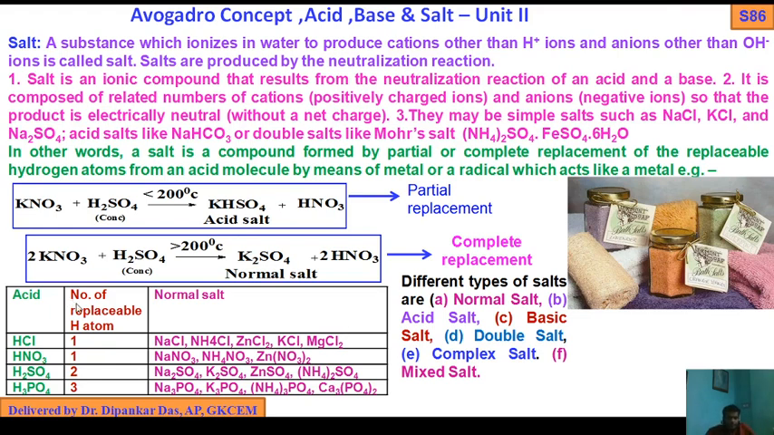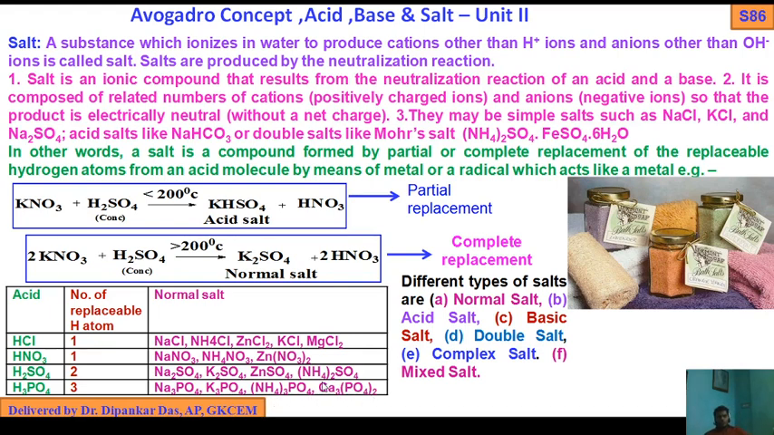So here I have shown the examples of normal salt, which I have already discussed. These are the pictures of the salts, and this is how to produce salt from partial replacement and complete replacement. Acids: HCl, HNO3, H2SO4, H3PO4, with the number of replaceable hydrogen atoms HCl 1, HNO3 1, H2SO4 2, H3PO4 3. Normal salts we get: NaCl, NH4Cl, zinc chloride, KCl, magnesium chloride, NaNO3, ammonium nitrate, zinc nitrate, Na2SO4, K2SO4, zinc sulfate, ammonium sulfate, Na3PO4, K3PO4, ammonium phosphate, calcium phosphate.